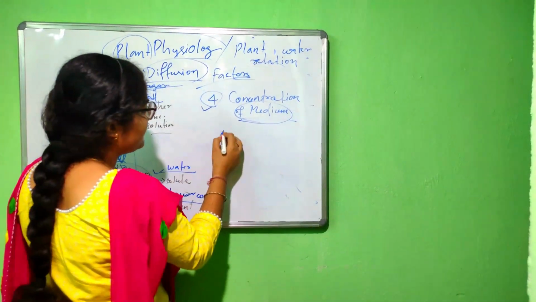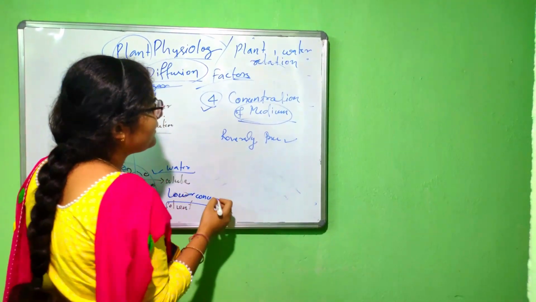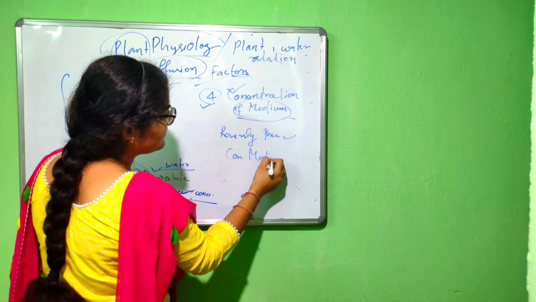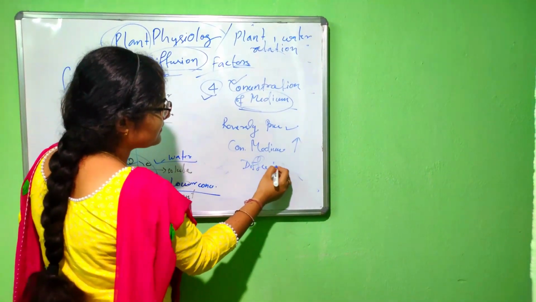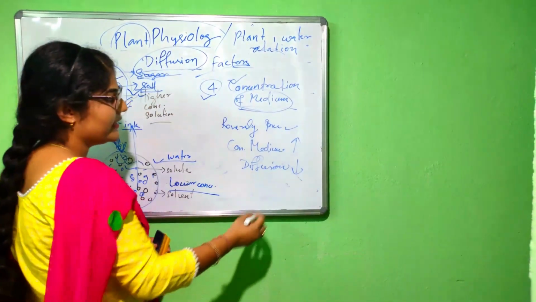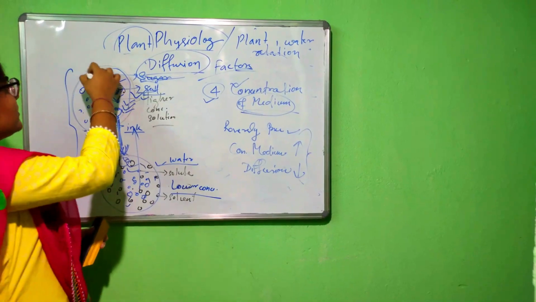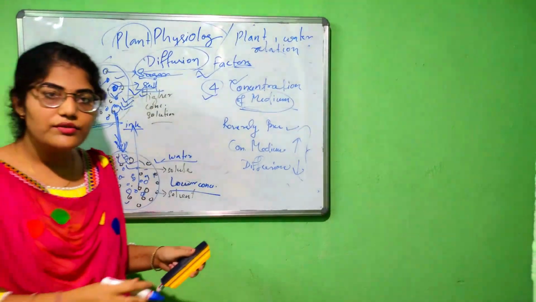Here it is inversely proportional. If the concentration of the medium increases, then the diffusion process will be slow. So these are all the factors which affect diffusion. There are four factors in total.